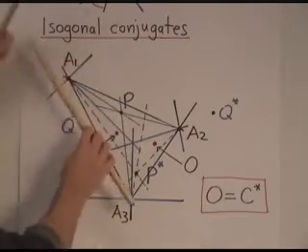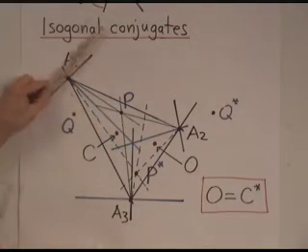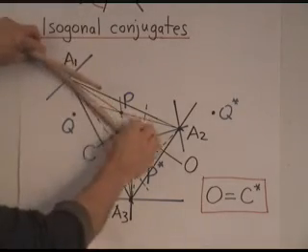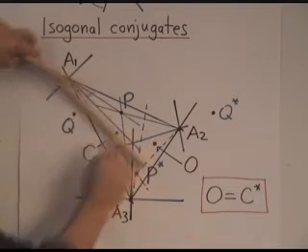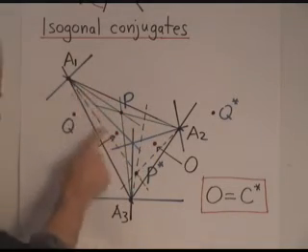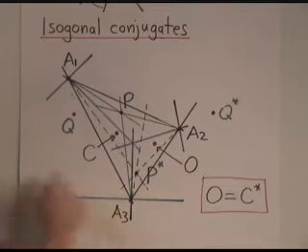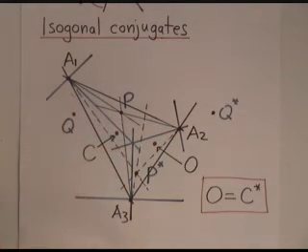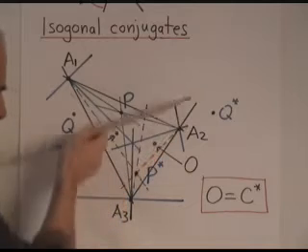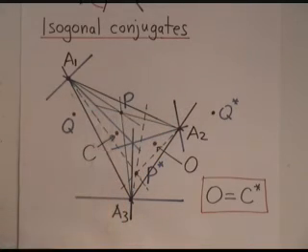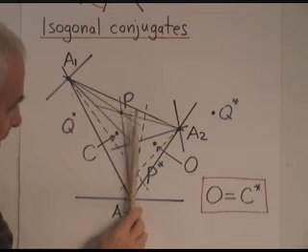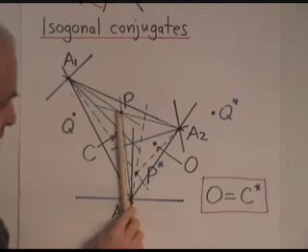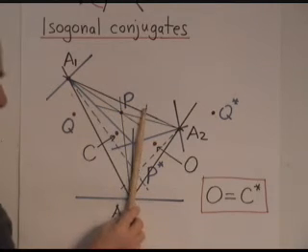These are perpendicular, so it doesn't actually matter which one we use. Let's use this one. If we reflect this line in this vertex bisector, we get this line right here. If we reflect this line in this vertex bisector, we get that line there. And if we reflect this line in this vertex bisector, we get that one.